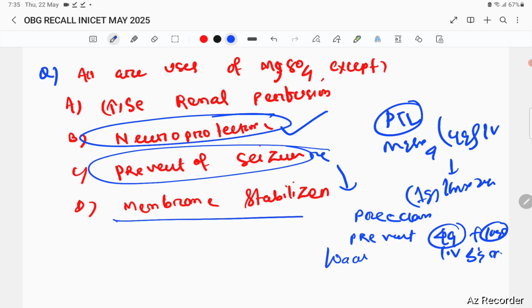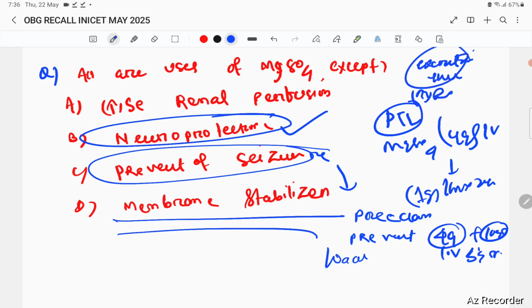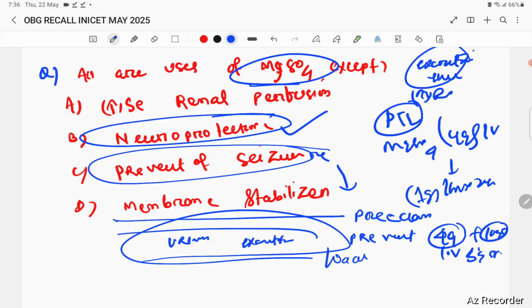It has a membrane stabilizer property, and it is excreted through the kidney, but it doesn't increase renal perfusion. So when you are giving magnesium sulfate, you have to check the urine output because it is excreted through the kidney, but it does not increase renal perfusion. So the answer will be A.